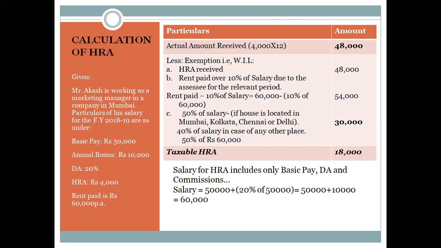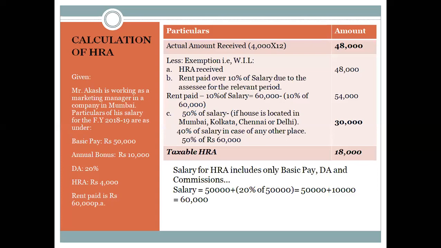The salary for the purpose of calculating HRA includes only basic pay, dearness allowance, and commission. The fourth component, that is bonus, will not be considered as part of salary for calculating house rent allowance. Hope now you people are clear, or I have cleared the doubt. Okay, if there is anything wrong in the calculation, just let it be for now. Just understand the concept. The calculation part, we'll take care of it later. So for the purpose of ascertaining the taxable HRA, salary includes only three things: basic pay, dearness allowance, and commission. There is no inclusion of bonus in it.